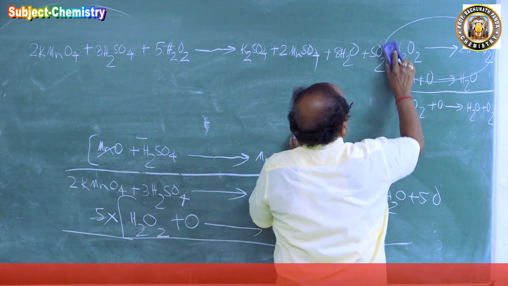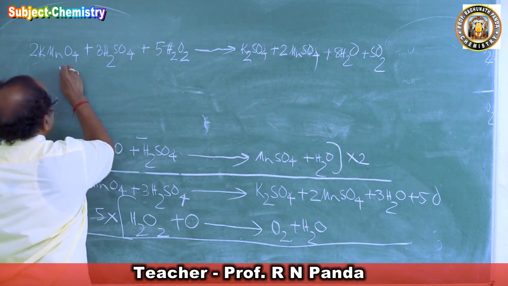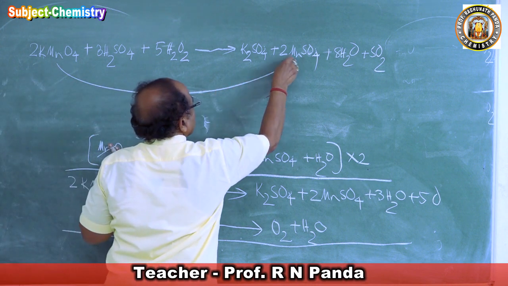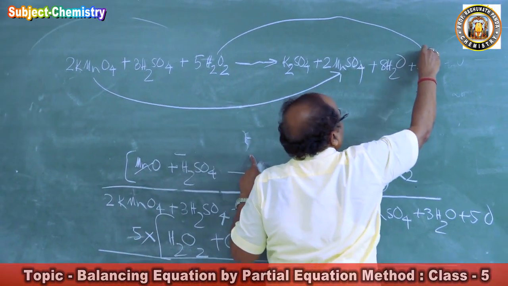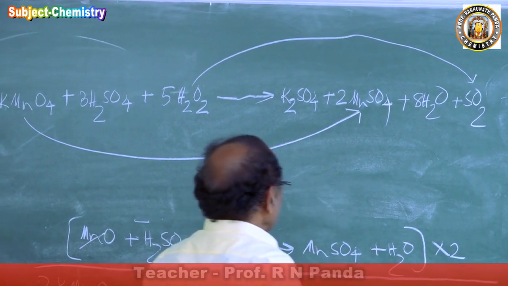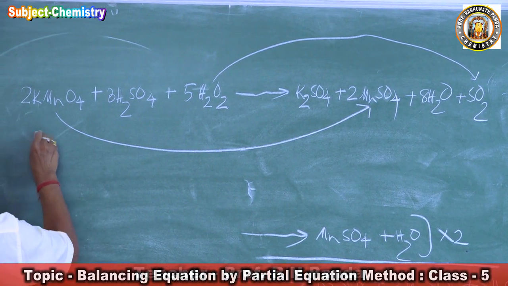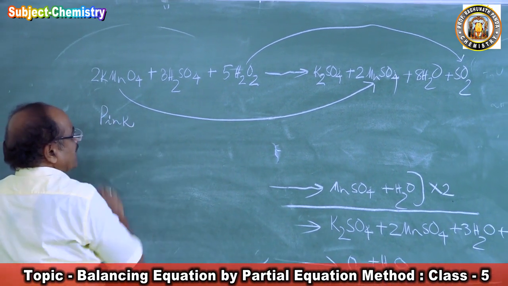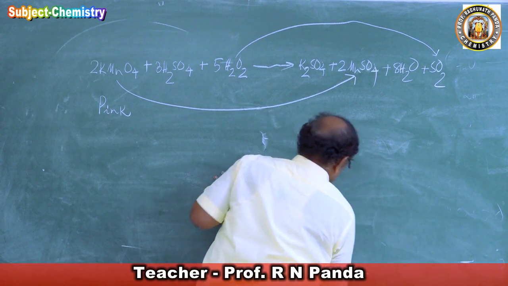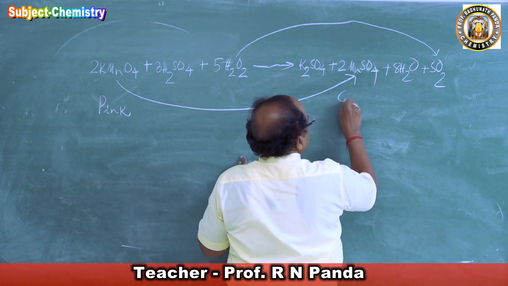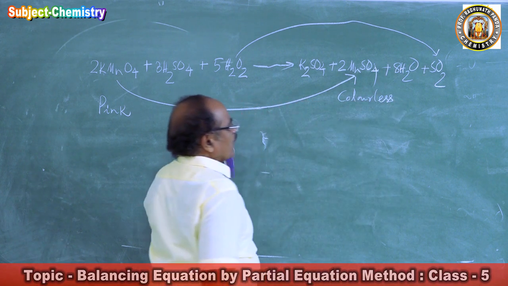So this is the equation we got now. What is happening? This potassium permanganate is becoming MnSO4 and hydrogen peroxide is becoming O2. What is the color of potassium permanganate? The color of potassium permanganate is pink. We have seen last class, it's a pink color. And this MnSO4 is colorless. Now the question comes, why colorless and why colored?